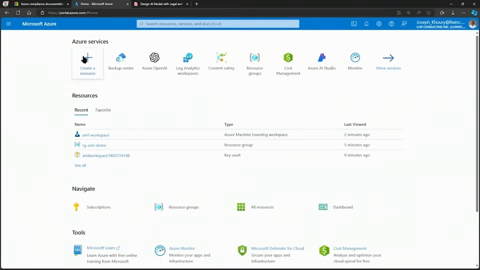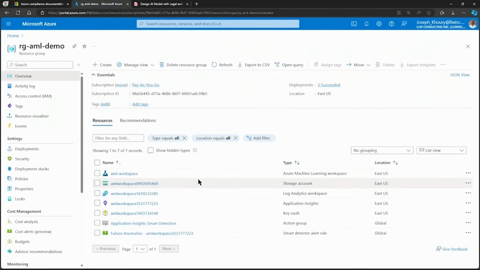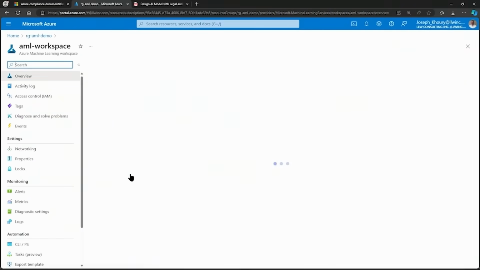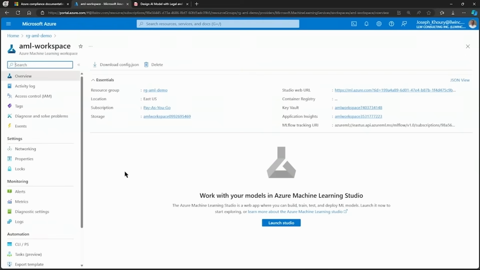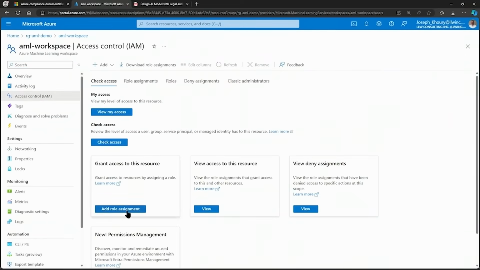All right, so on my second tab, I've signed into Azure Portal, and I've got a resource group under my recent list for storing some of my Azure Machine Learning resources. So I'll select rg-aml-demo to go into my resource group, and I have a number of different resources. Now, the one that I'm interested in right now is AML-Workspace, which is the Azure Machine Learning Workspace. So first I'll select it, and that brings me to the overview blade for the workspace. And I'll select Access Control under Overview. Now I'll select Add Role Assignment.